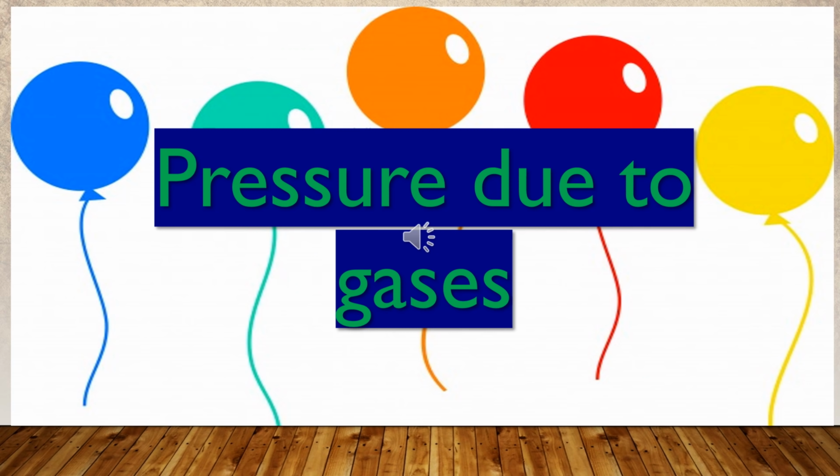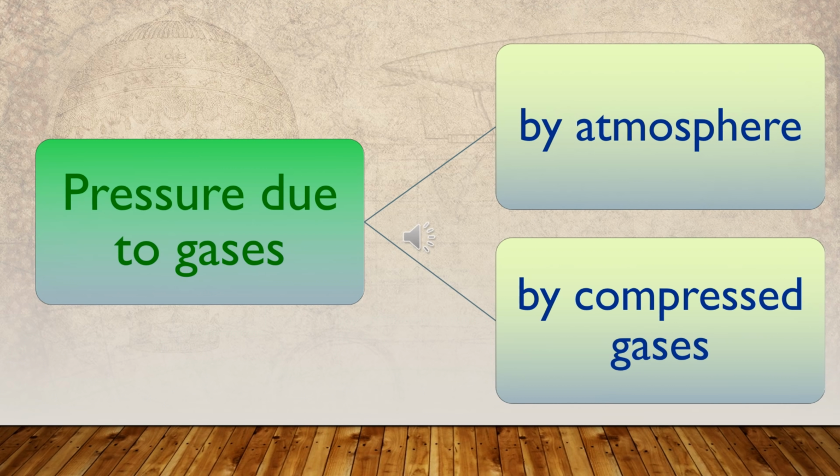According to our studies so far on pressure, we discussed the pressure exerted by solids and the pressure exerted by liquids. Here we are going to discuss the pressure exerted by gases. Similar to solids and liquids, gases also exert pressure, as I told you earlier.